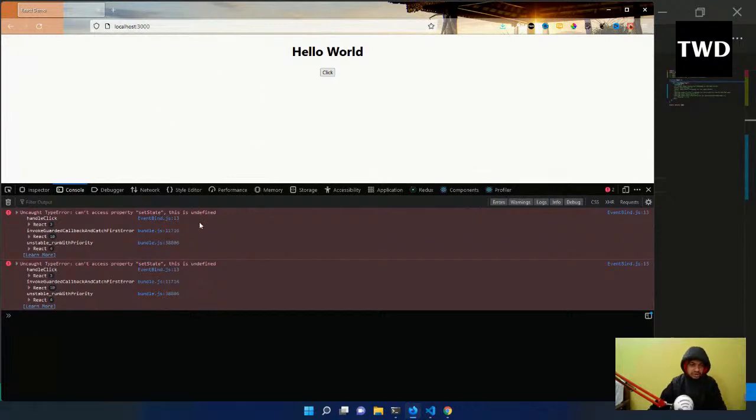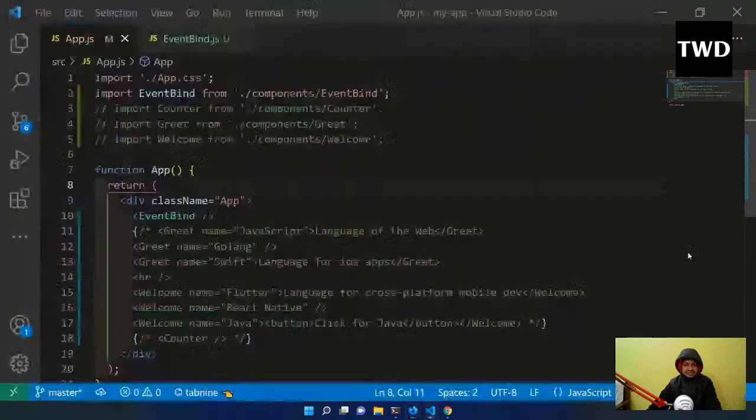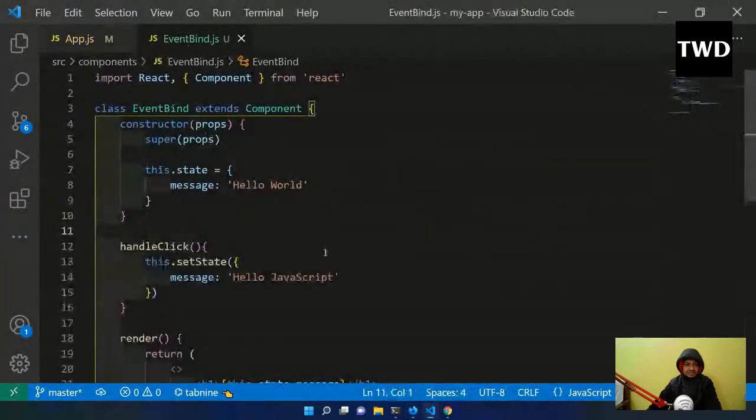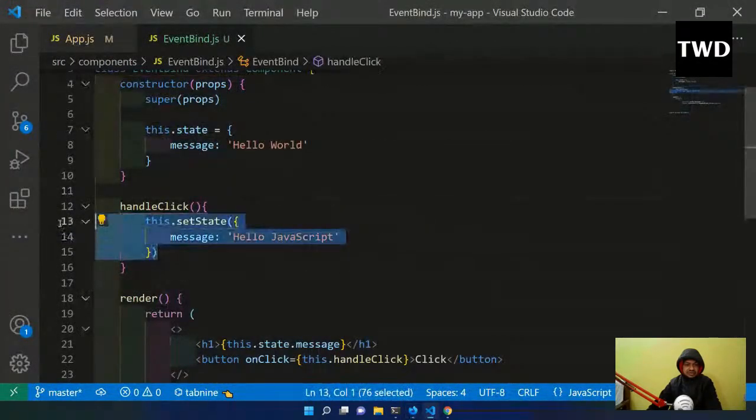Okay, so we are getting the error in the console. It is also telling that setState, this is undefined. This is a very good error message actually. Actually a lot of things change, means every time React changes a lot of things. So why is it coming like this? If I go back here, this is undefined.